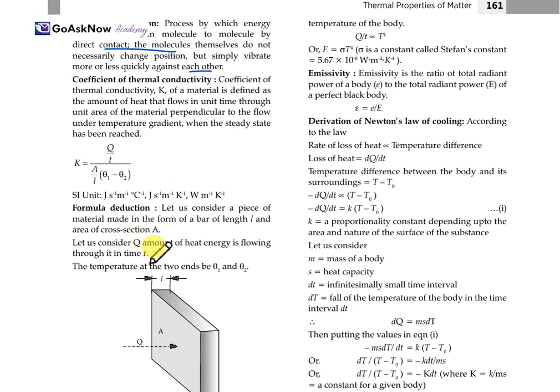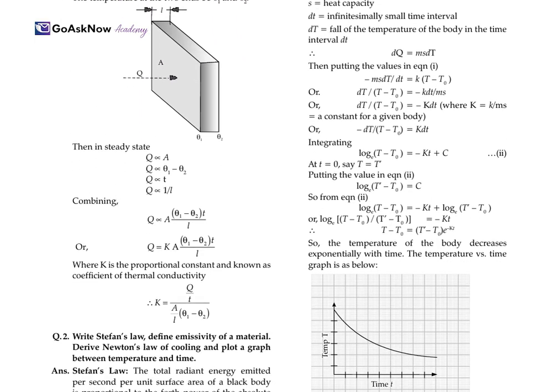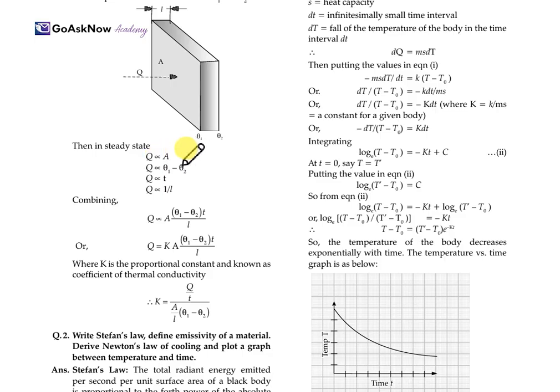Now the formula deduction. How? Let us consider a piece of material in the form of a bar of length L and cross section area A. Let Q amount of heat energy flow through it in time t, with the temperatures of the two ends θ1 and θ2. In the steady state, Q is directly proportional to A, and to θ1 minus θ2.